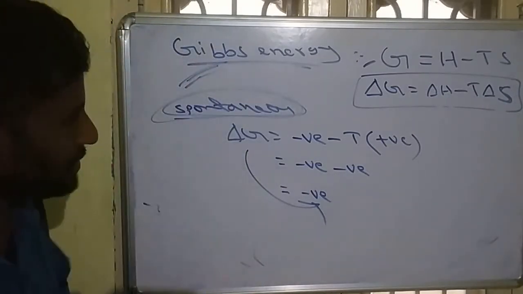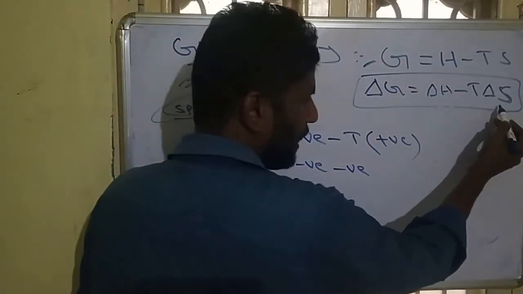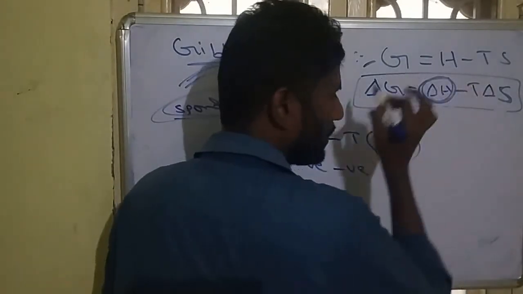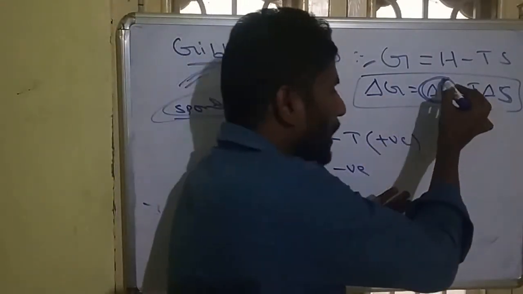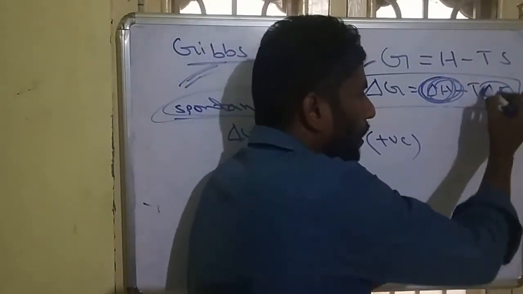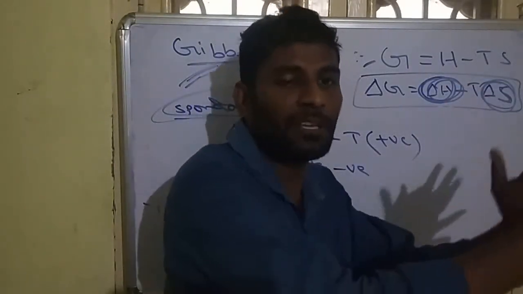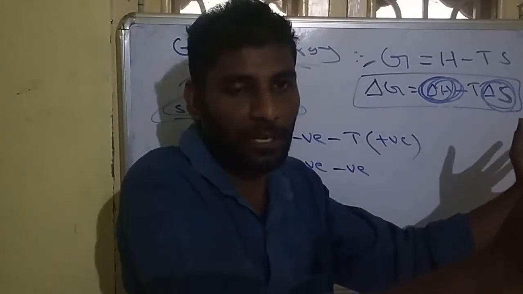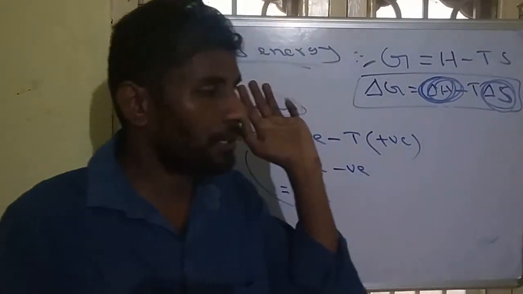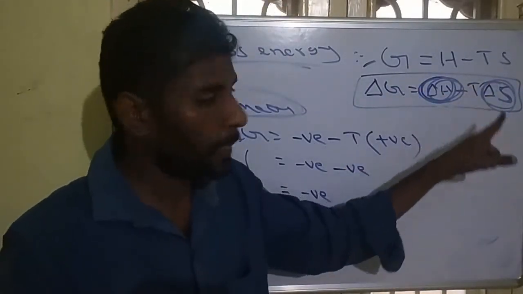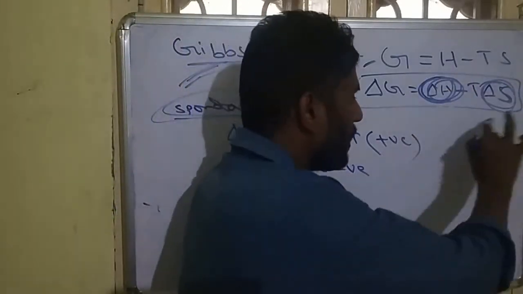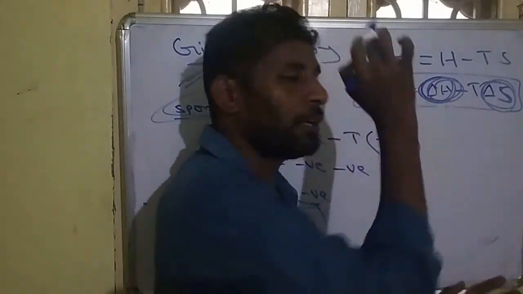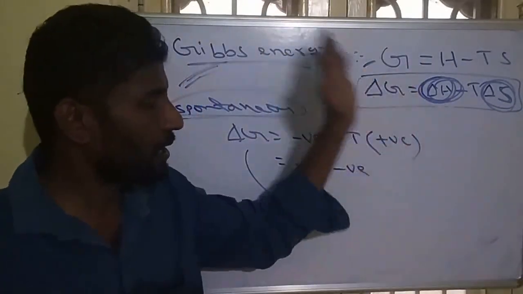So what is actually Gibbs energy? Delta H minus T delta S means: what is delta H? Enthalpy, how much energy is released in the process. By using this energy, how much the system is changing its entropy, how much randomness it is changing. So that is called Gibbs energy. If energy is releasing more, entropy is changing less, so some extra amount of energy is there. That useful energy is called Gibbs energy.